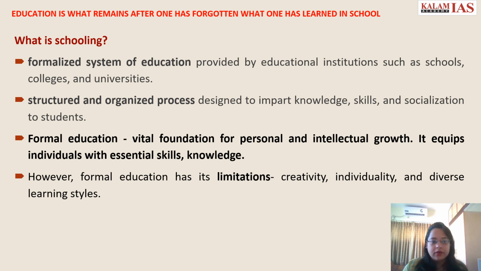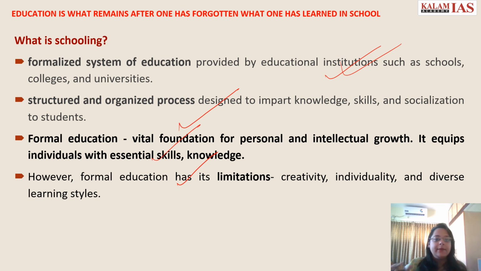Then you come to the schooling. This becomes your body part. You would tell what is schooling, what do you understand by schooling. It is a kind of formalized education system provided by educational institutions such as schools, colleges, universities. It is a very structured and organized process designed to impart education, skills, socialization to the students. And no doubt it is the vital foundation for any personal and intellectual growth. It equips individuals with essential skills and knowledge.